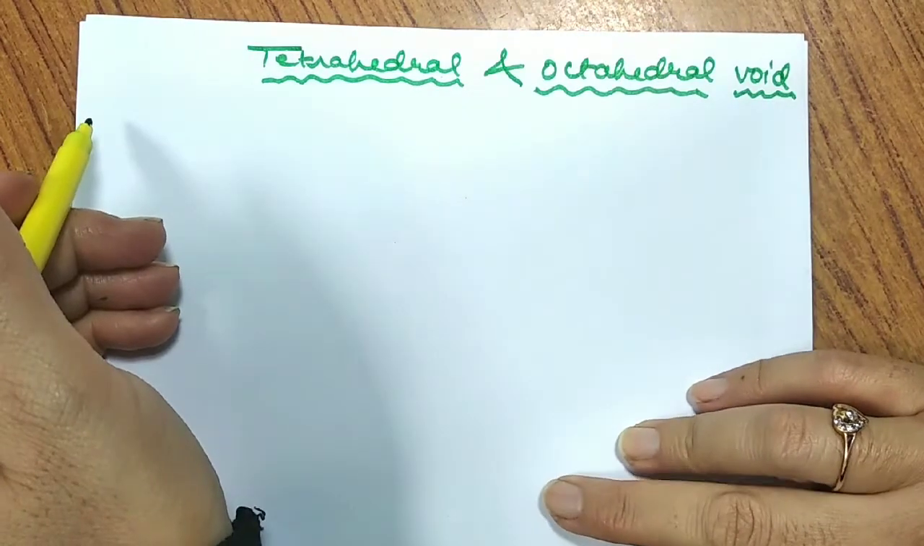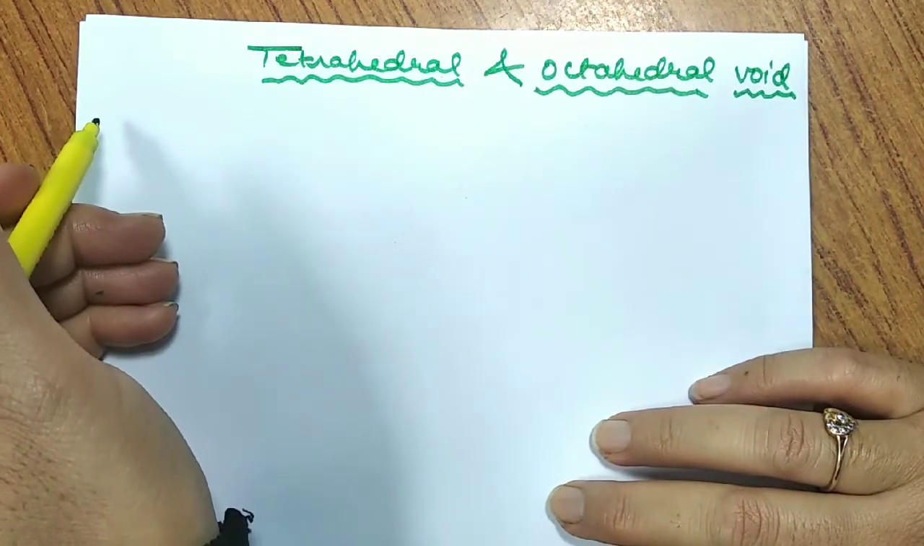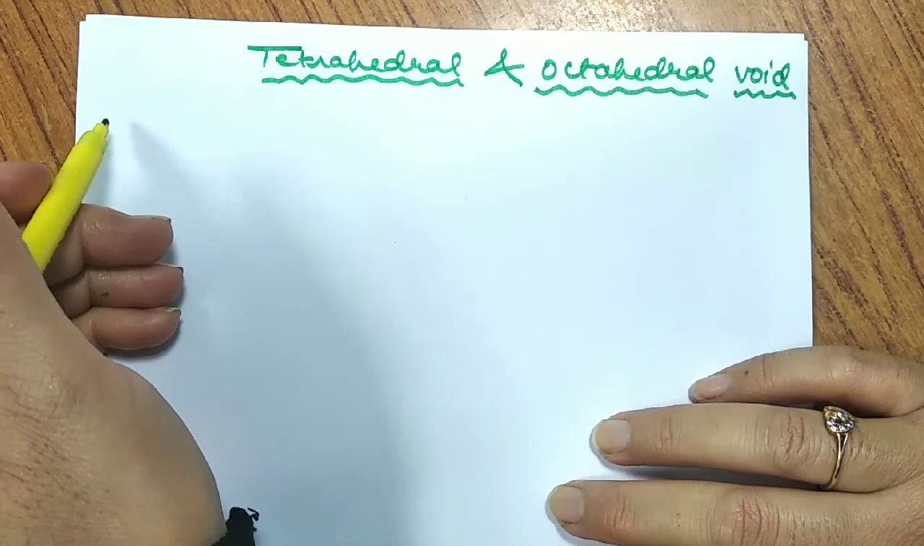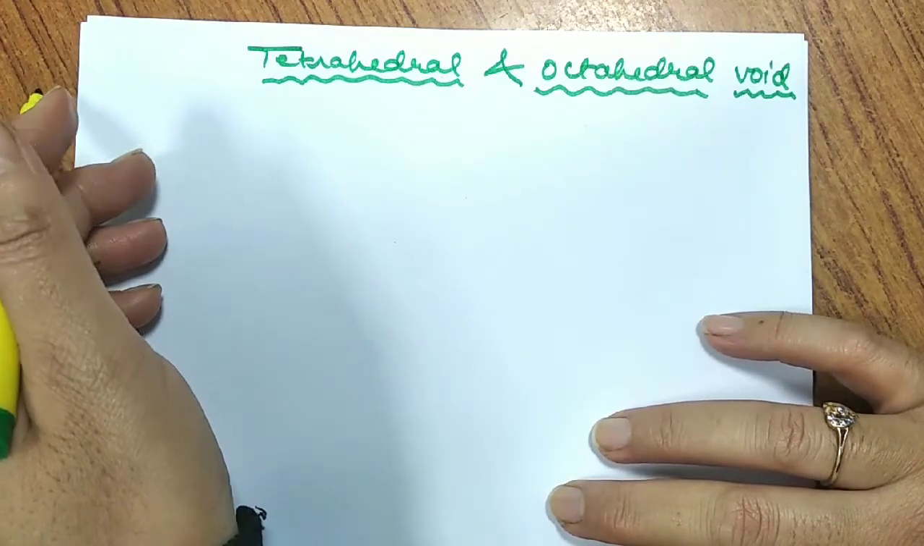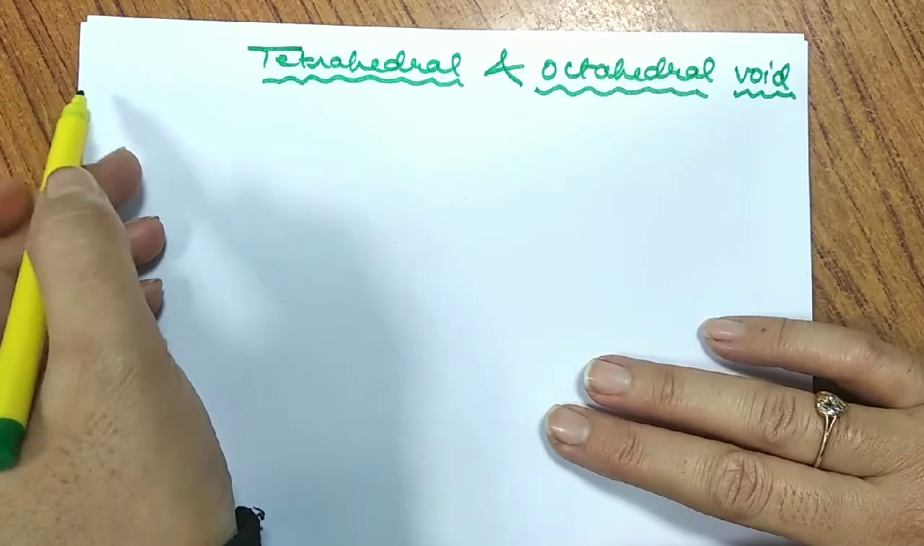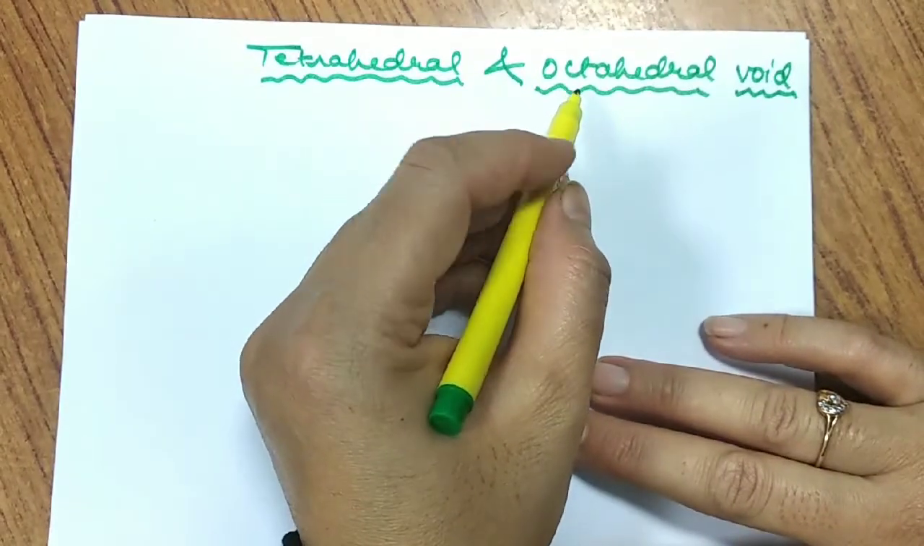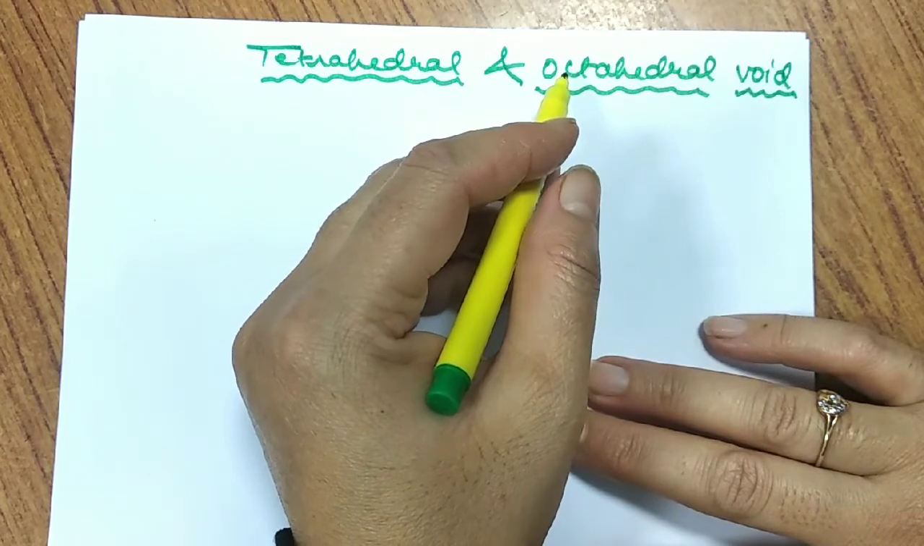So now, after the packing efficiency, let us talk about the tetrahedral and octahedral void. Basically, what are these? In the close packing structure, as we have discussed, HCP or CCP, hexagonal close packing or cubic close packing, we observe two types of voids, tetrahedral and octahedral void.